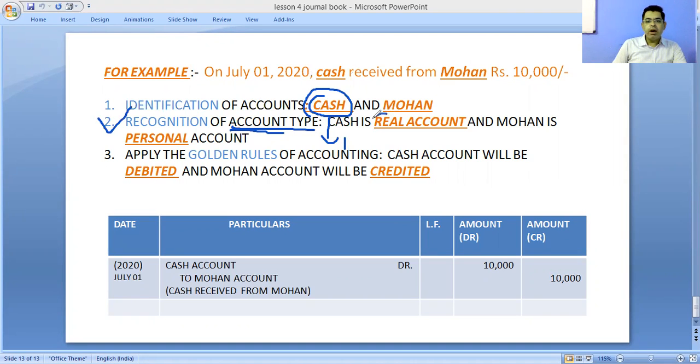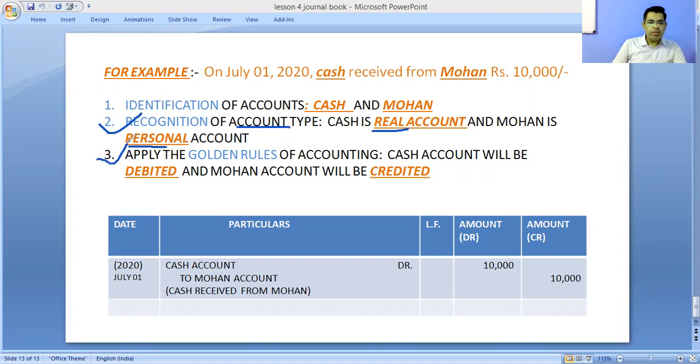According to that rule, cash is a real account. And Mohan is a person, a human being, and all human beings' accounts are personal accounts. So in the second step, we have identified its type: cash is a real account and Mohan is a personal account.